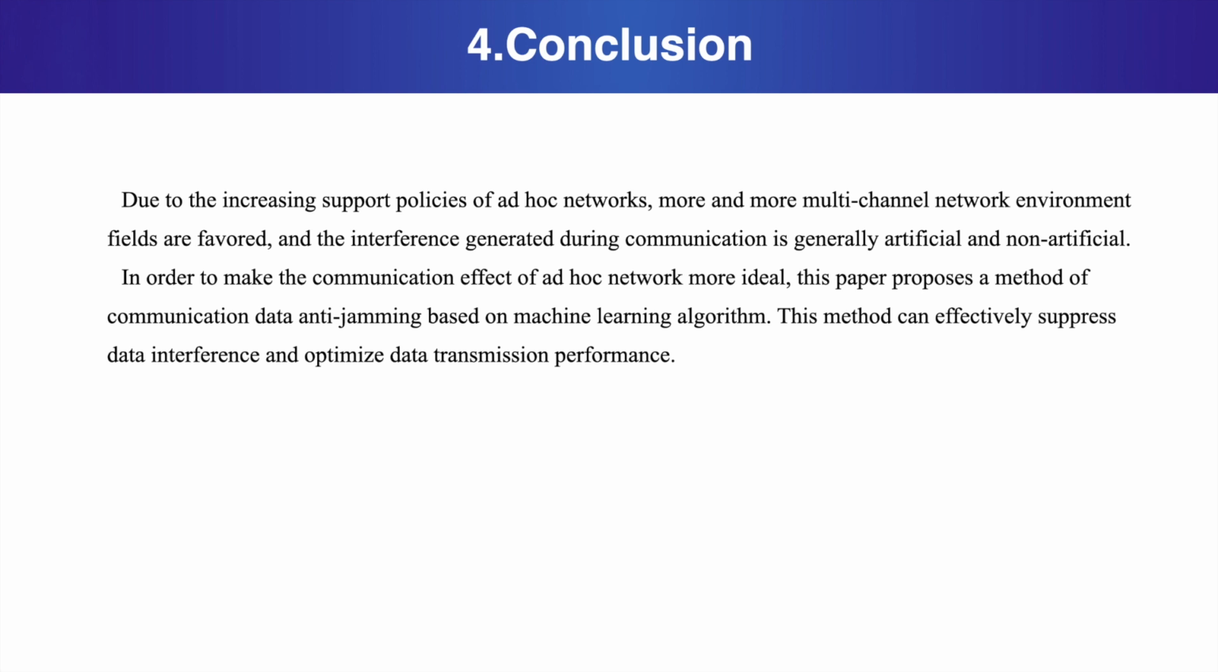Conclusion: due to the increasing support policies of ad hoc networks, more and more multi-channel network environment fields are favored, and the interference generated during communication is generally artificial and non-artificial. In order to make the communication effects of ad hoc network more ideal, this paper proposes a method of communication data anti-jamming based on machine learning algorithm. This method can effectively suppress data interference and optimize data transmission performance.